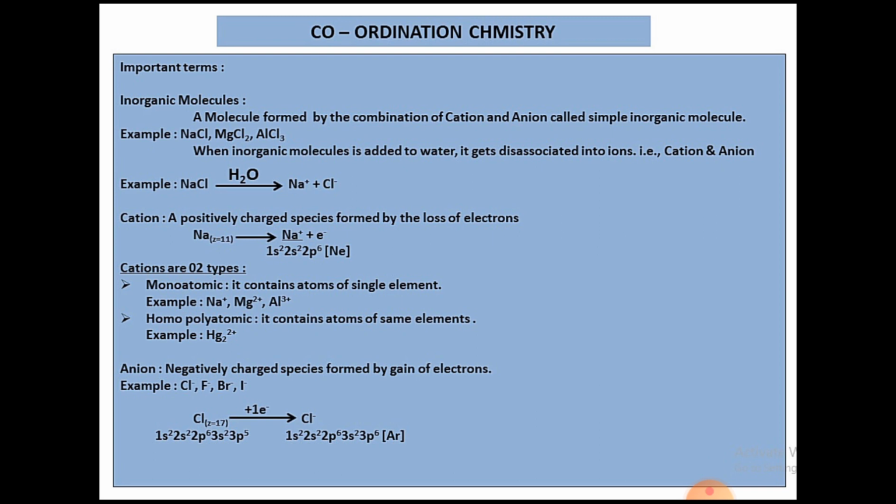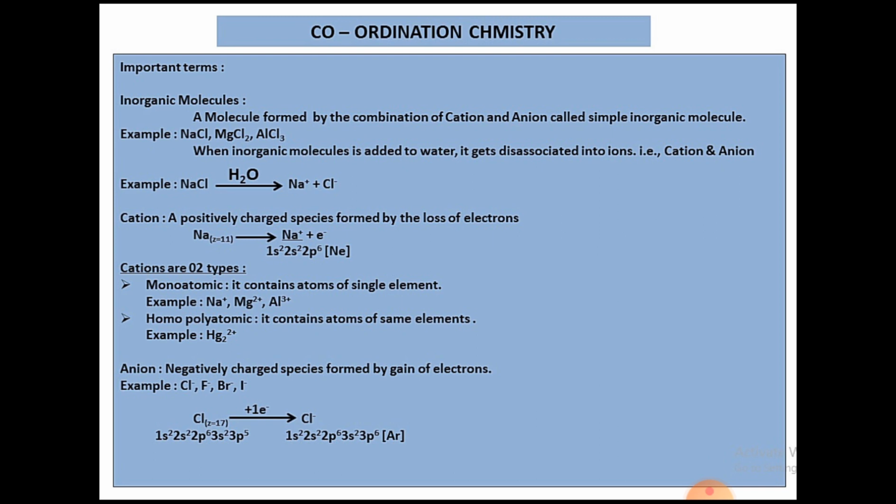A cation is a positively charged species formed by the loss of electrons. We know that in the periodic table every element tries to lose or gain electrons to attain stability. That means they try to attain the noble gas configuration. The noble gases are zero group elements: helium, neon, argon, krypton, xenon and radon. So every element tries to lose or gain electrons to attain stability, that is, a noble gas configuration.